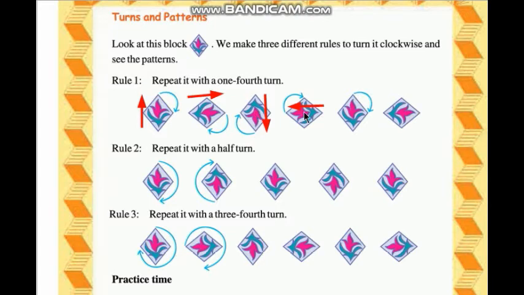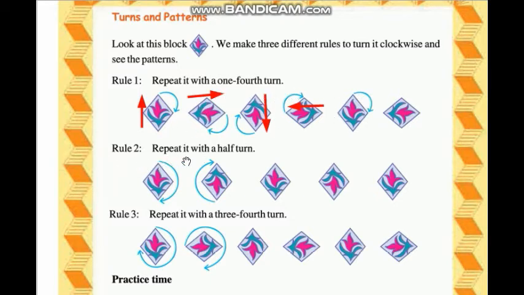Then if we take a 1/4 turn again, it will go left side. So once, right, down and left, and again it is repeated. Up, then right side takes a 1/4 turn clockwise. So this is repeated with a 1/4 turn clockwise rule.